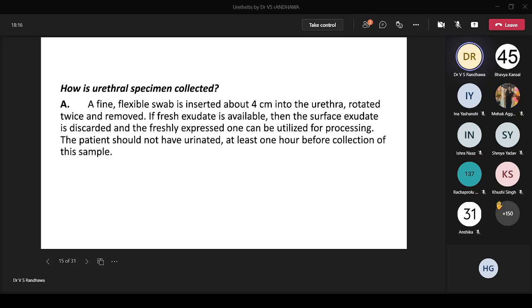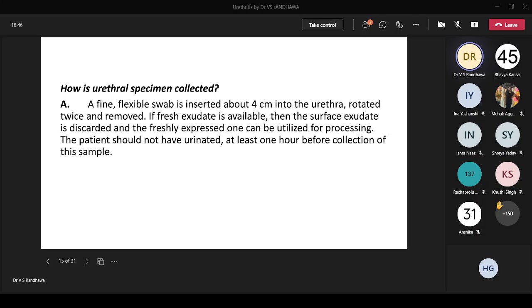Usually, like I was telling you, in the chronic cases and many atypical cases, the amount of the discharge is very little. So we want to rotate so that the swab makes close contact with the urethral mucosa and we are able to at least have some material. If it was good, then we didn't have to do this. The idea is that we at least are able to collect some material